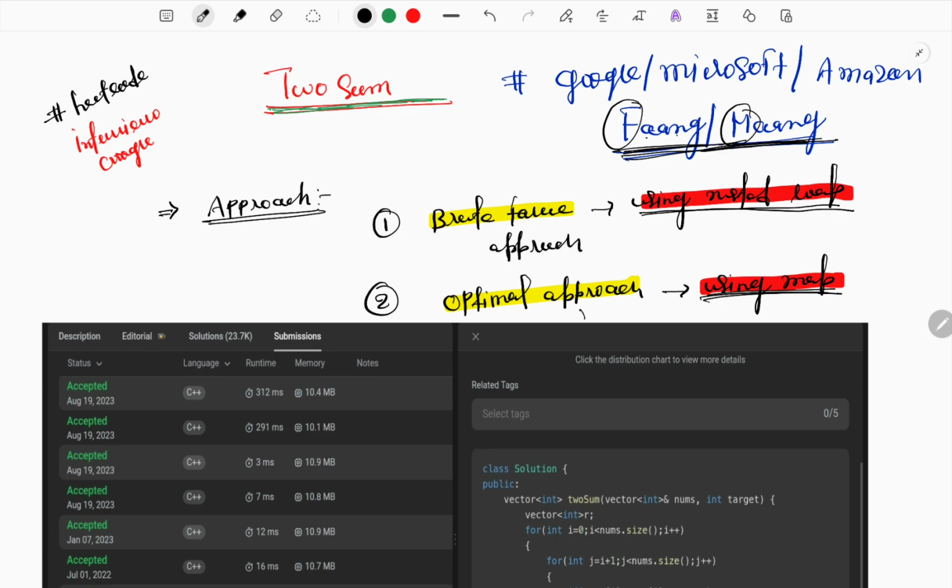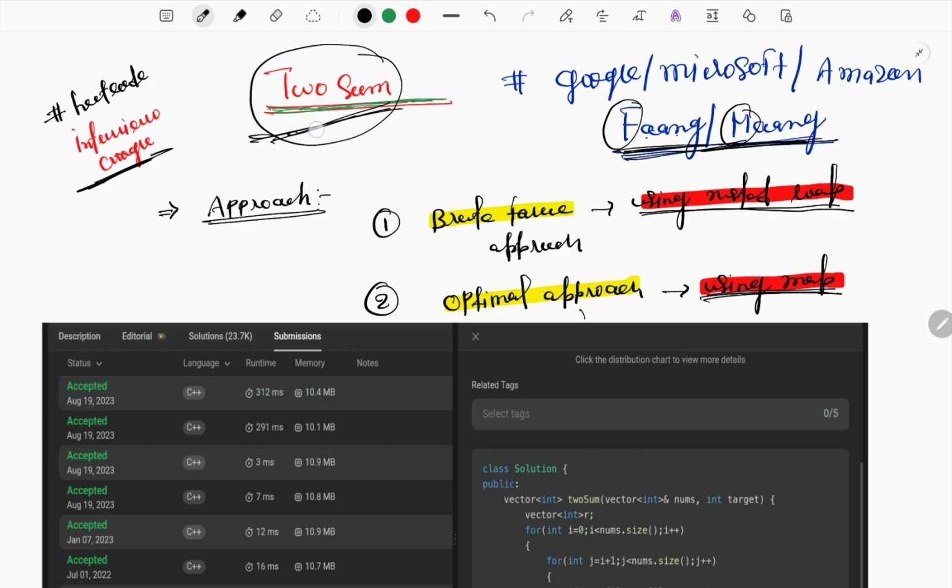Basically, today we will be solving the first question of LeetCode, that is the Two Sum question. That's a very wonderful and very famous question on LeetCode, and this question would be asked in almost all the PBC companies. PBC stands for product based companies. It is asked in FAANG and MAANG companies as well.